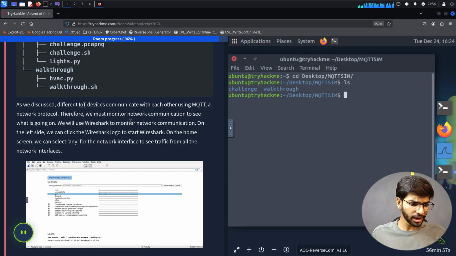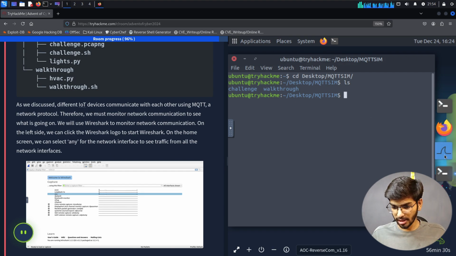As we discussed, different IoT devices communicate with each other using MQTT, a network protocol. Therefore, we must monitor network communication to see what is going on. We will use Wireshark to monitor network communication. On the left side, we can click on the Wireshark logo to start Wireshark. On the home screen, you can select any for the network interface to see the traffic from all the network interfaces. So let's fire up our Wireshark.